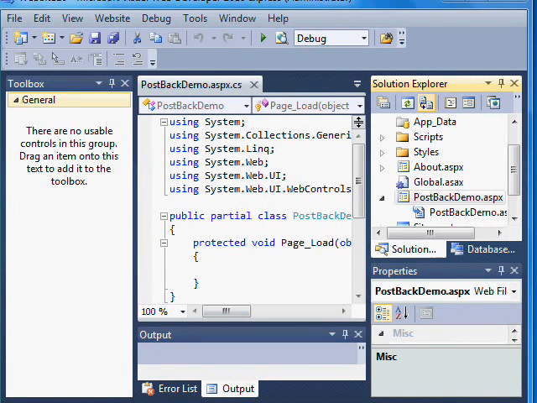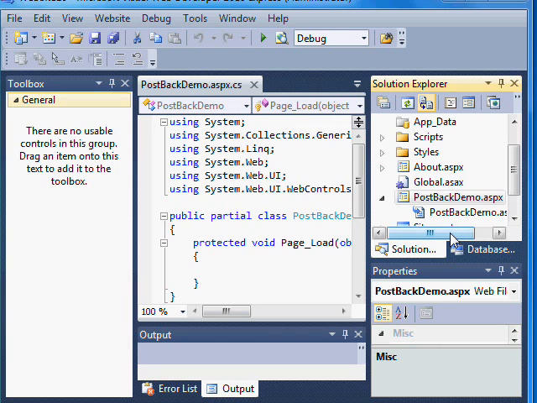Hello, this video will provide a basic introduction to web controls and event handling in ASP.NET. In terms of our development environment, we're using Visual Studio 2010 Express, and we're working with a very basic web application relying on the C# programming language. What you see in front of you is a basic ASPX file called Postback demo that I just created.